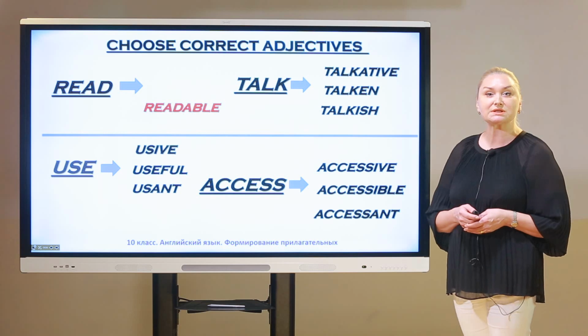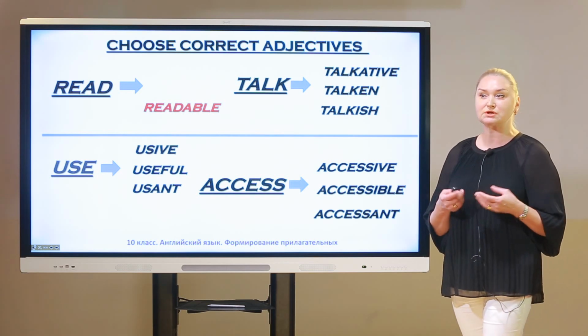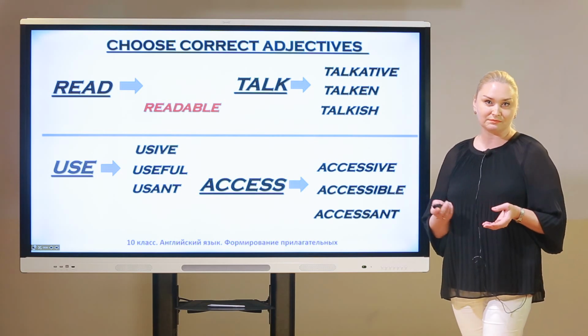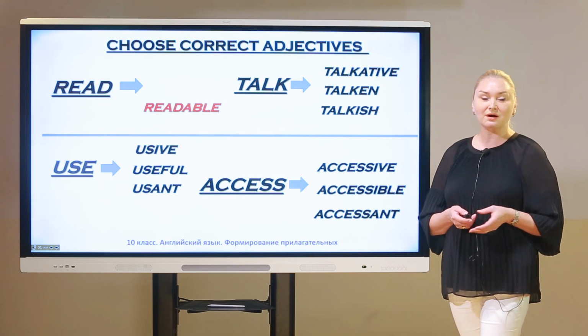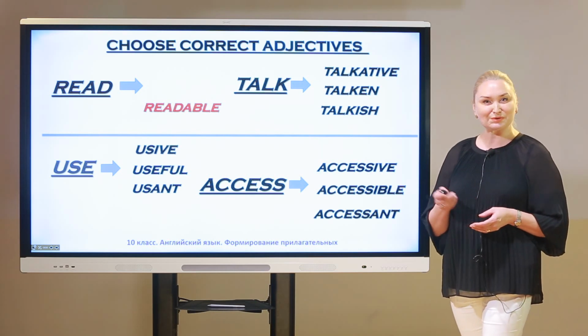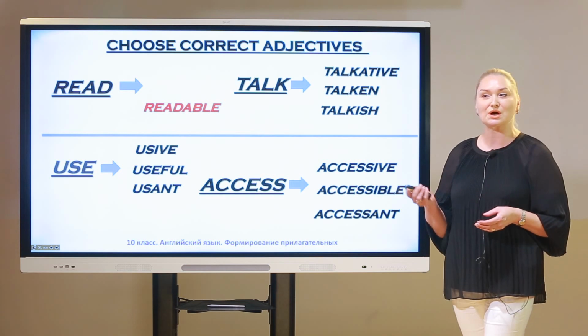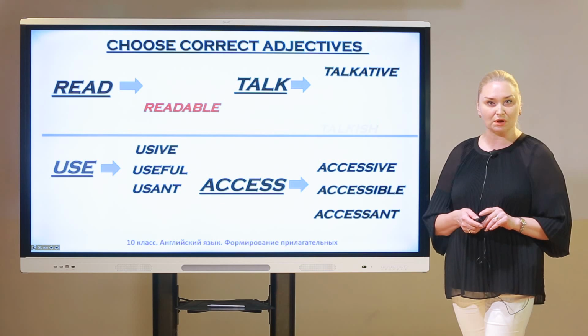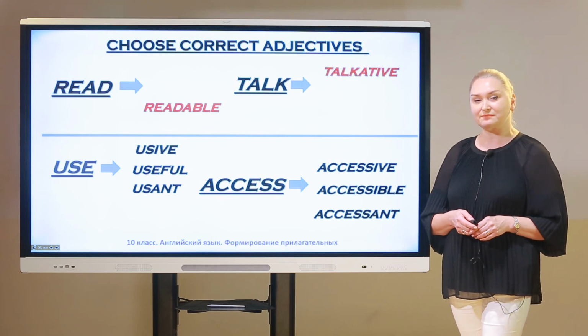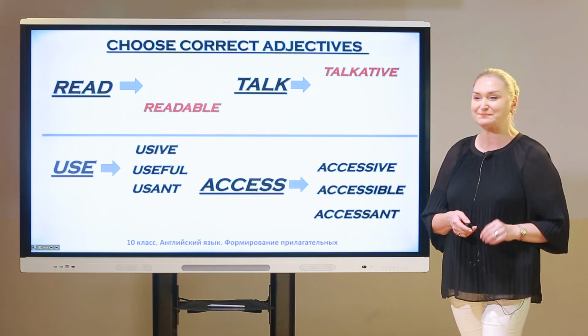The next verb is to talk. Talkative, talking, or talkish. Which is right among them? Can you answer? I think yes, you can. Talking is wrong. Okay, talkish is wrong also, but talkative, yeah, it's the ability to talk a lot.